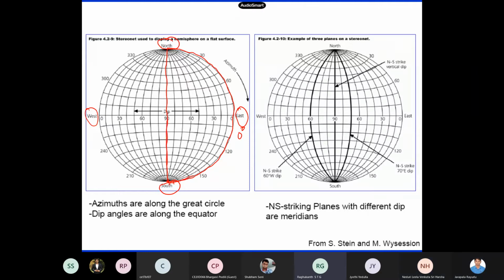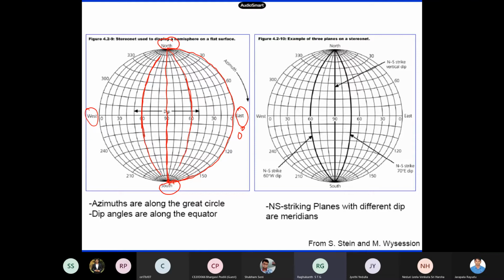This is because of stereographic projection. Now this is a 60 degree dip. Then we have 60, 50, 40, 30, 20, 10, like that. Now this portion, this side, what is the dip angle? What is the dip angle of this? Here also you have a 60. This is 60, that's 60.